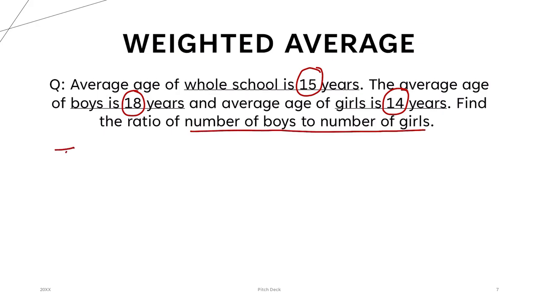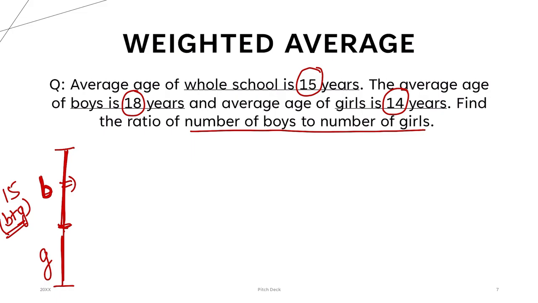Now, if I compare it with the Virat Kohli example, I make two groups. Like we checked, the first group was 100 matches; here this is a group of boys. There are B number of boys in the school and G number of girls in the school. They are saying the total, B plus G, means the whole school has an average of 15 years. The boys group has an average of 18 years. The girls group has an average of 14 years. What is the ratio of B by G?